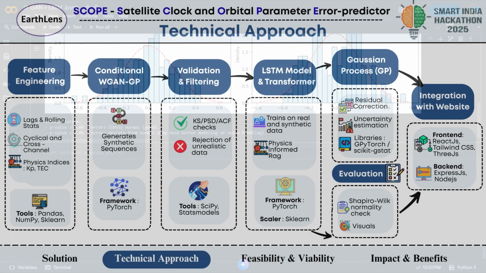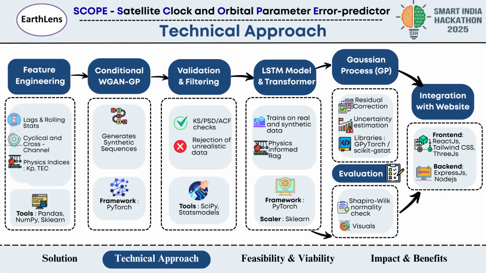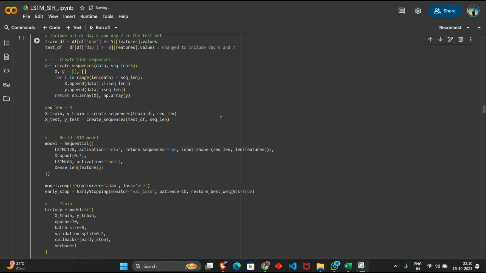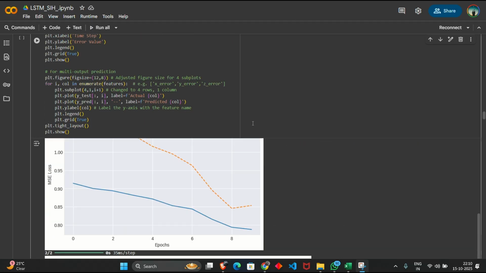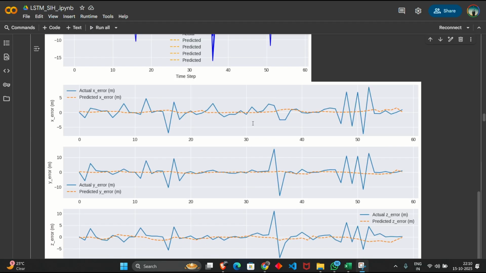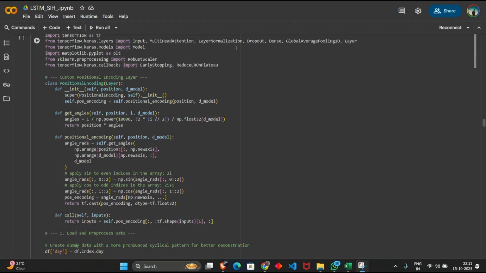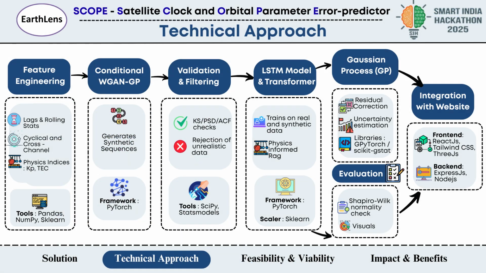Next, we use the LSTM model, or the long short-term memory network. This is a recurrent neural network that captures temporal dependencies. This also helps us in identifying long-term dependencies in the data. This is crucial for GNSS errors, which often have slow and periodic drifts along with short-term fluctuations.